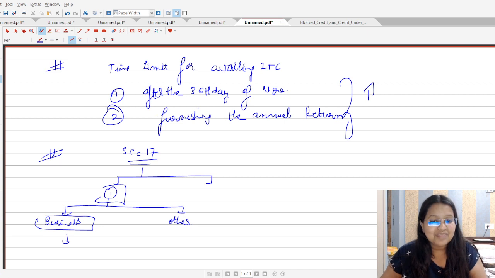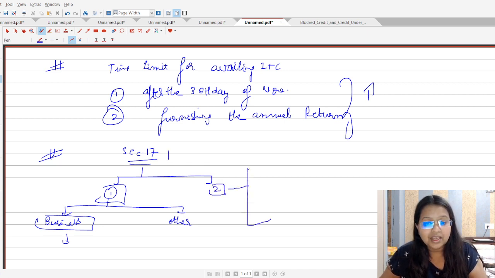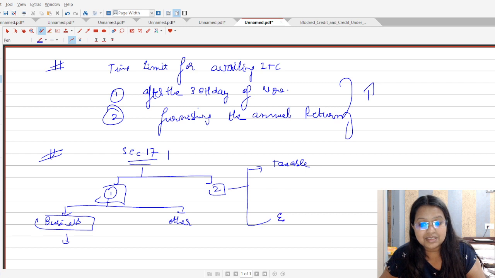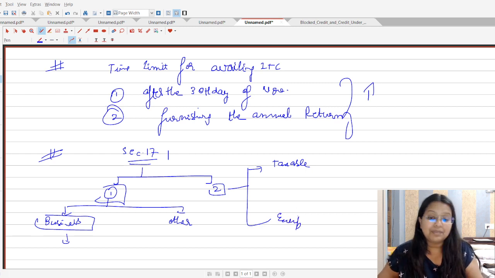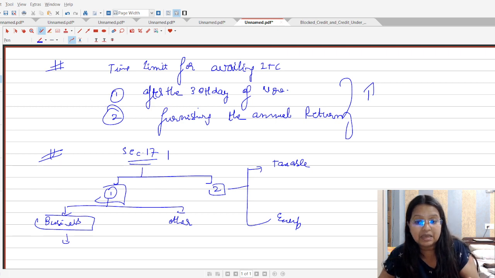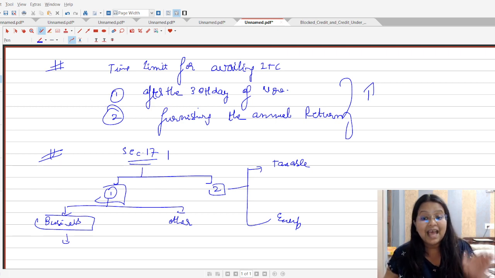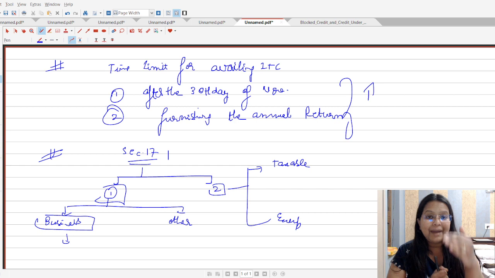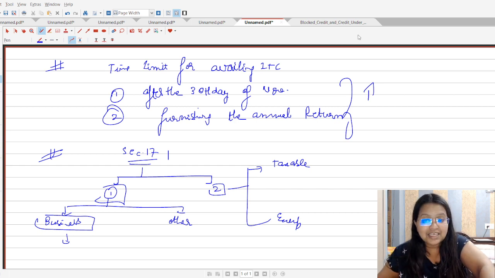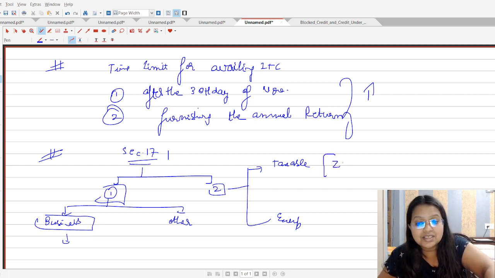Next is subsection number 2. In subsection number 2, students, they said that if a particular supply has been made in respect of taxable supplies as well as exempted supplies, it means the person has used some goods or services partly for the taxable supplies, and taxable supplies include the zero rated supplies.